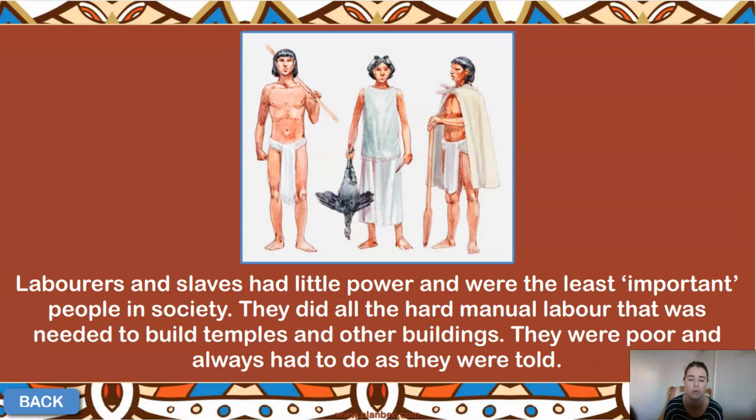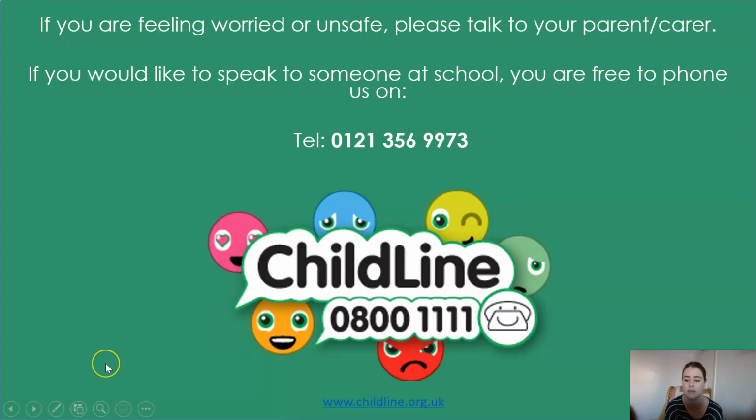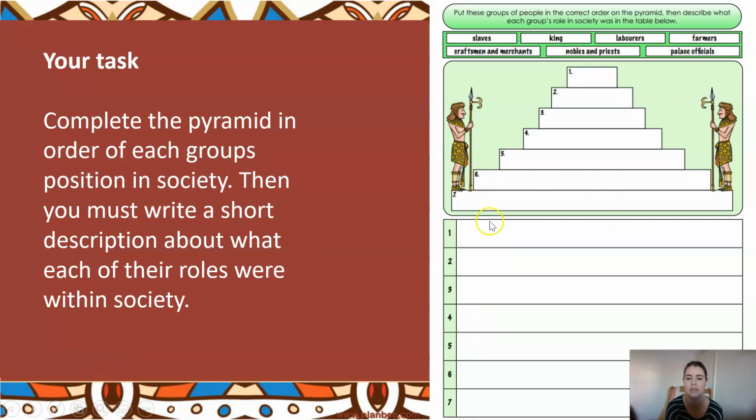for going against the rules. So your task that I would now like you to have a go at completing is the pyramid in the order of the groups of people that were in the different positions within society. So all the slides that I've just gone through, you now need to have a go at putting them into the correct order within our pyramid hierarchy. What you then need to do is down here underneath, you will need to fill in what the different job roles were for those people in society. Why were they important and what was their purpose?